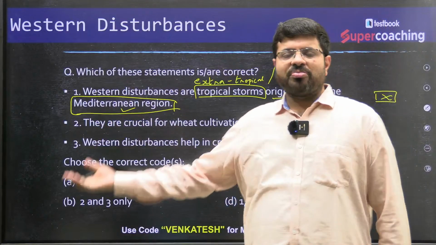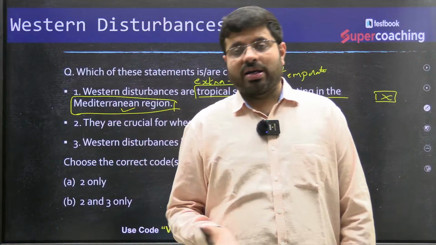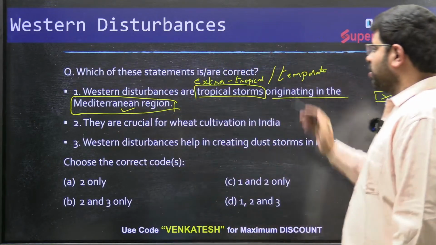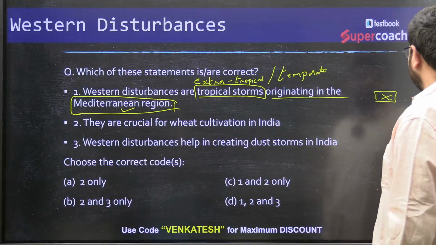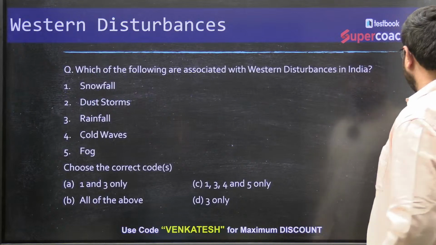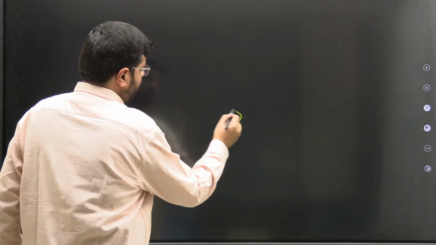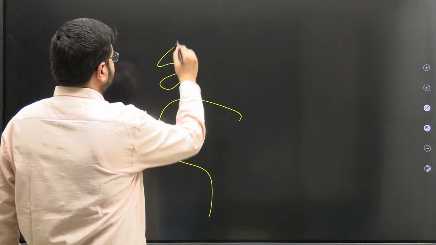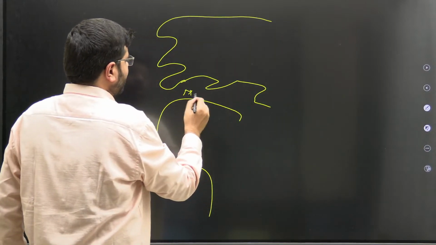See the location of the Mediterranean region. It is part of the temperate regions of the world. It is around 35-40 degrees. There they originate. I think you all should know about the temperate region, right? For example, if you talk about this, so this is the Mediterranean Sea.